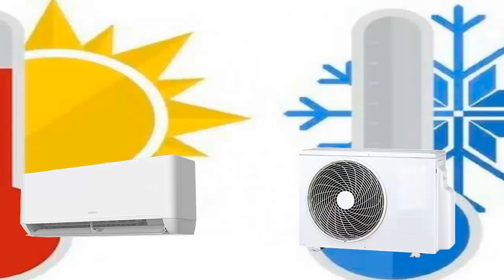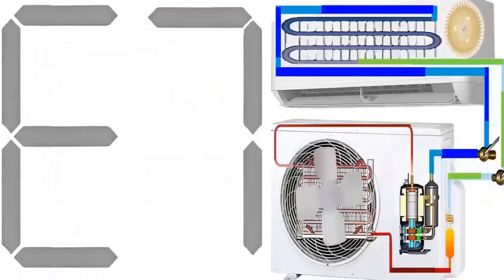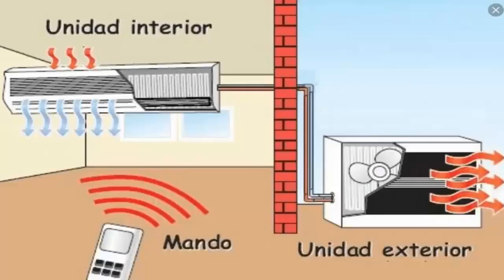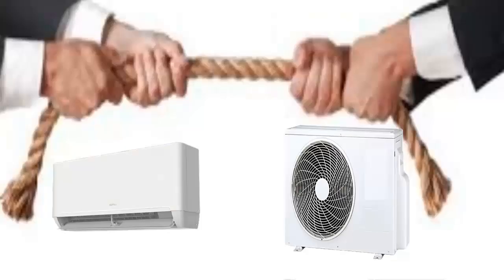The mode conflict occurs when different units connected to the same system operate in contradictory modes. For example, an indoor unit might be in cooling mode while the outdoor unit is in heating mode. This lack of coordination causes the system to malfunction and triggers errors like E7 in some models.